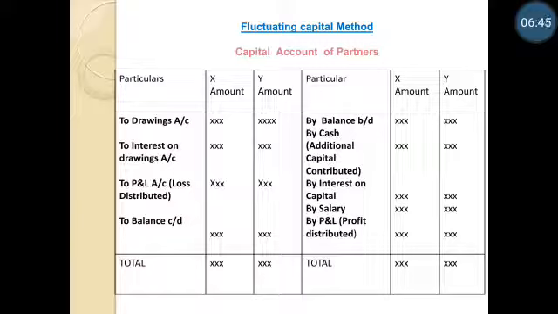The last is distribution of profit. If there is a profit at the end of the year, that will be distributed on the credit side. If there is a loss, it will be distributed on the debit side. So considering all these things, the partners' capital account will include their opening capitals, additional capital, interest on capital, salary, commission and profit share on the credit side, and on the debit side it will be drawings, interest on drawings and distribution of losses.